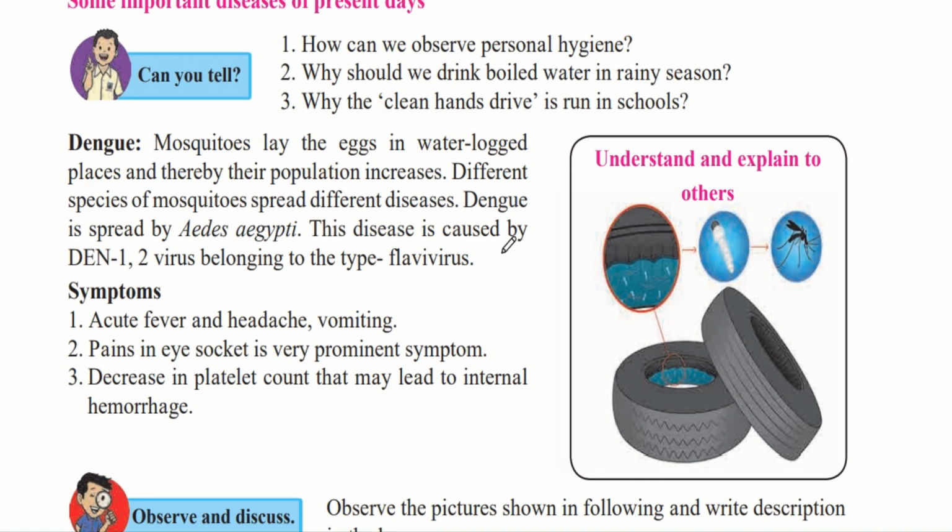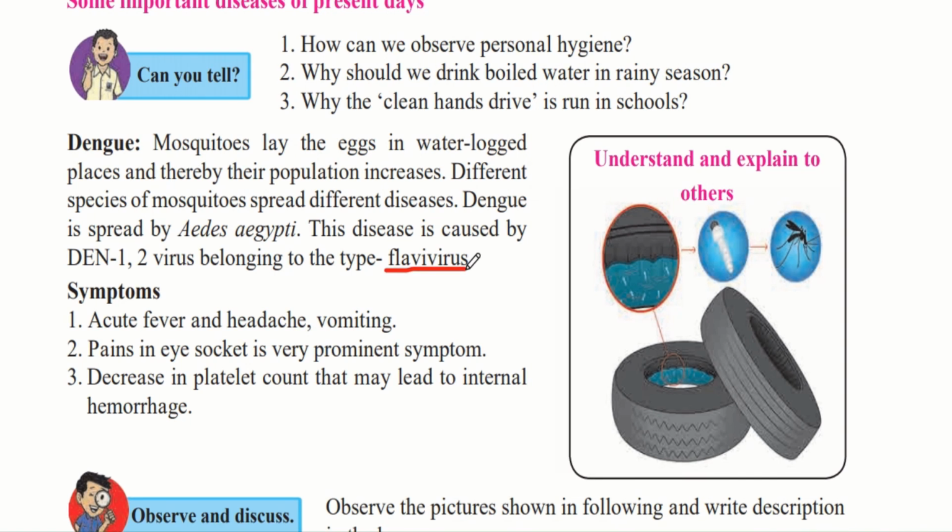This disease is caused by Den 1-2 virus belonging to the type flavivirus. So there are different classifications of virus, and from that one type is called flavivirus. And in this flavivirus also there are different examples, from which one of them is Den 1 and 2. And this virus specifically is transmitted by the Aedes aegypti mosquito.